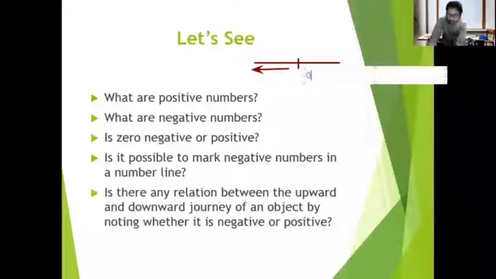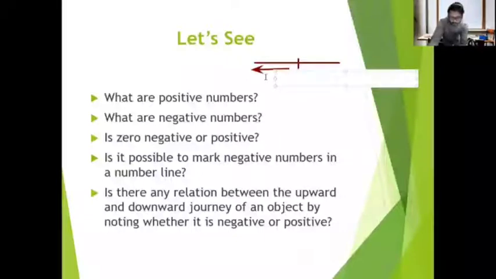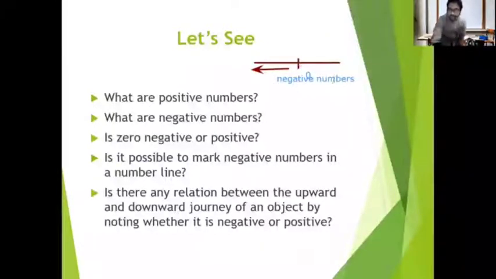See here, this is 0 and these are negative numbers. Clear? So are you clear about that? Is it possible to mark? Of course we can mark negative numbers in a number line. You are clear with it. Very good.